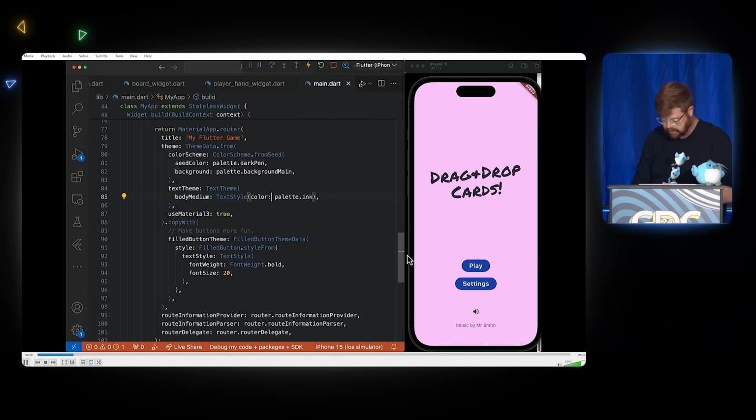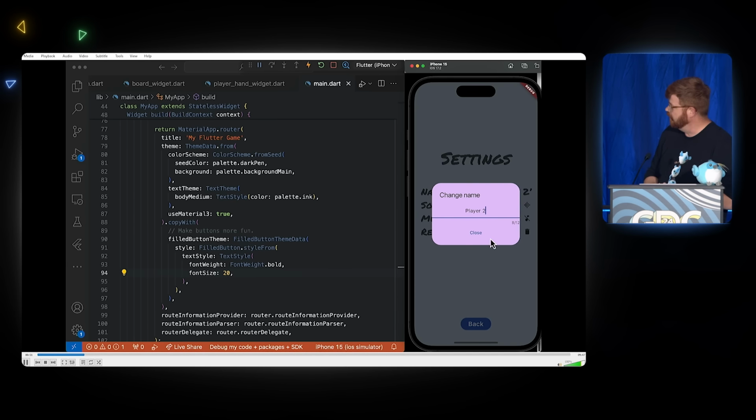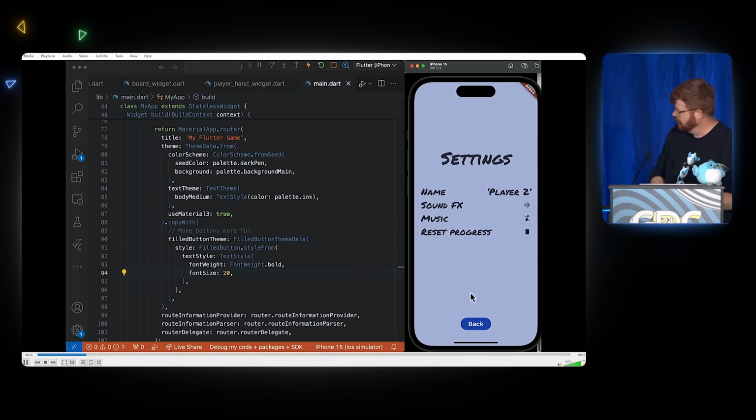If we scroll down a little bit more here, we can find some additional stuff. So I've got theming in here. I've got some route information there at the bottom. And I'm going to start messing with the theming to demonstrate hot reload. So I've got a font size here. Let me go into the settings screen, and I'm going to change the state of the app. I'm just going to update the name to be a different name, make it player 2 here. Flutter's hot reload is a stateful hot reload, so you don't lose the state of your app when shipping new code over. So I'm going to change that to 40.